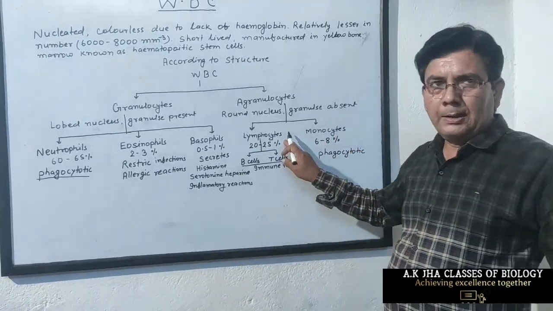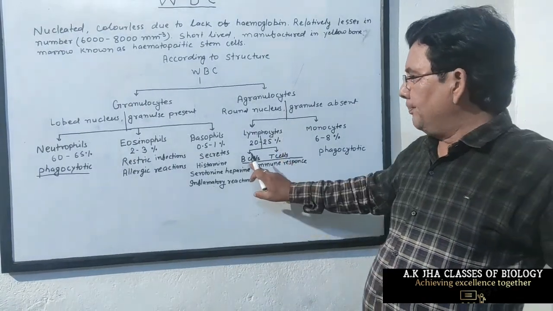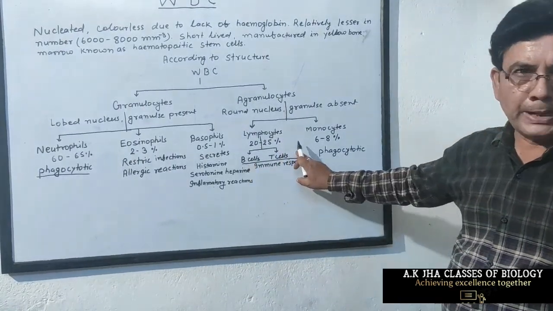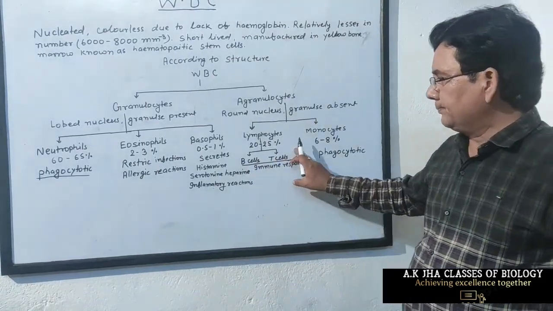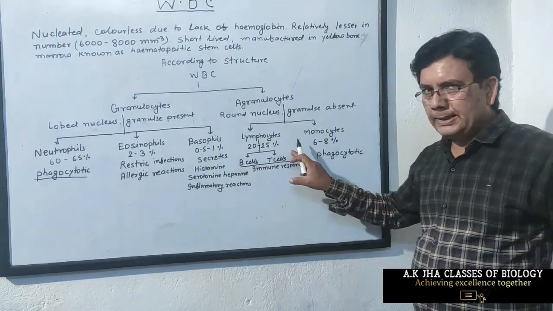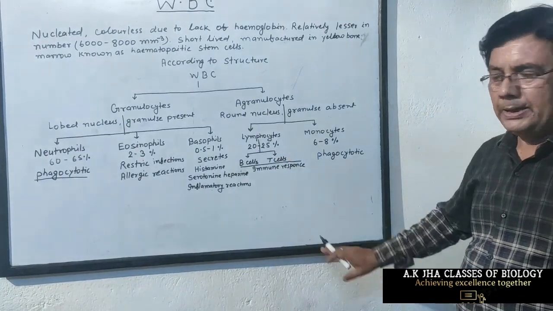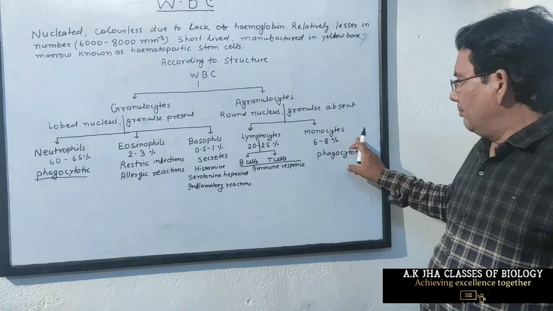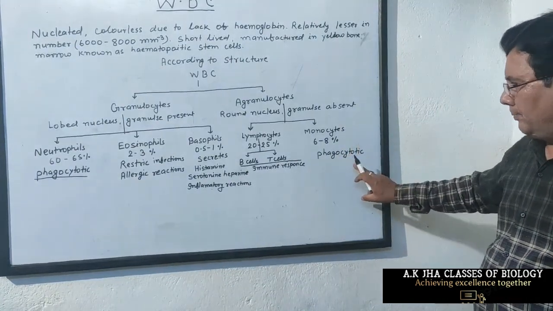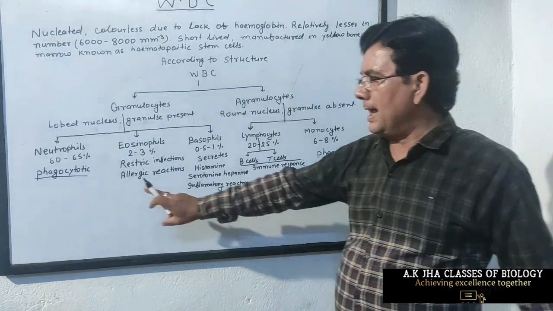Lymphocytes are of two types: B lymphocytes and T lymphocytes. They are also called B cells or T cells. Both B cells and T cells are involved in immune response. And monocytes are also phagocytotic, just like neutrophils.